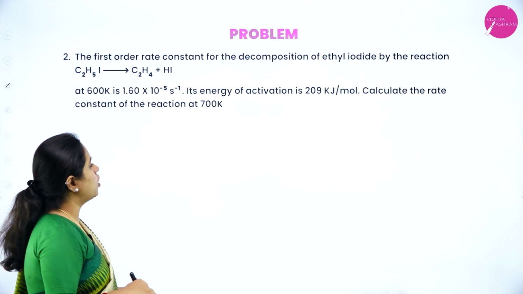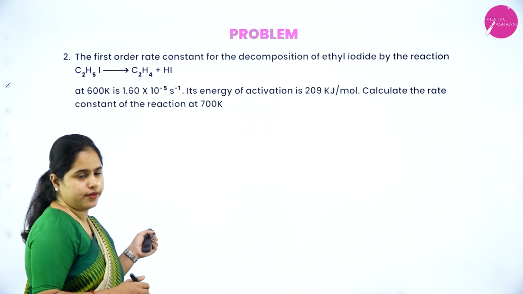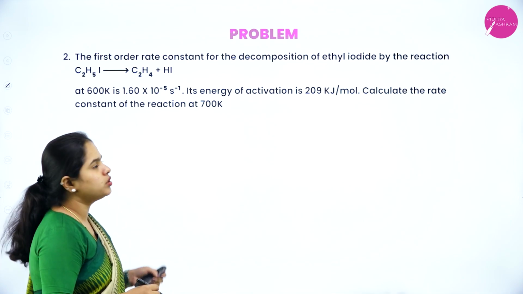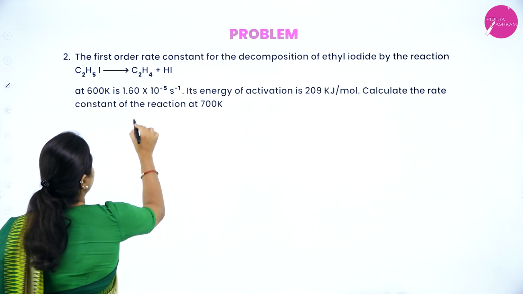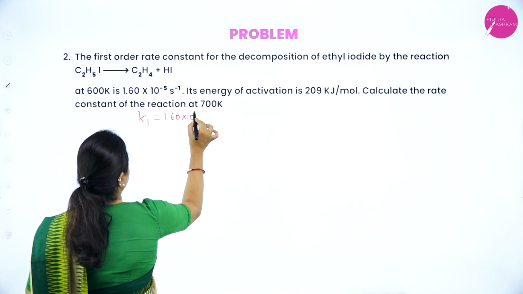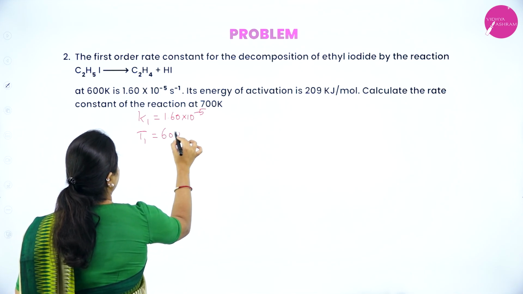The first order rate constant for the decomposition of ethyl iodide by the reaction is given here at 600 Kelvin is 1.6 into 10 to the power minus 5. So K1 is given as 1.60 into 10 to the power minus 5. And at what temperature is this K1? It is 600 Kelvin. Okay.